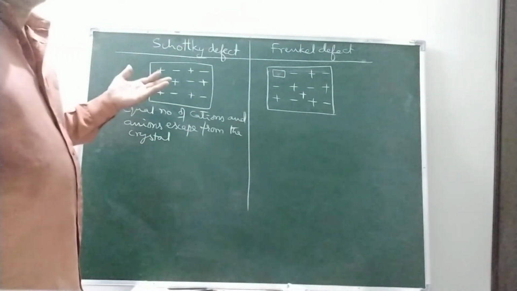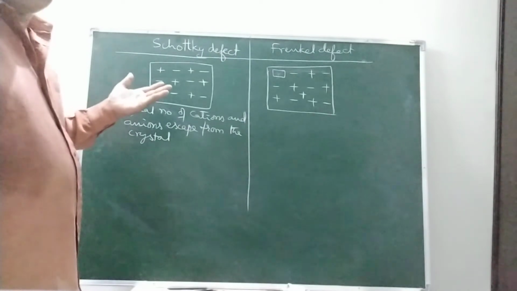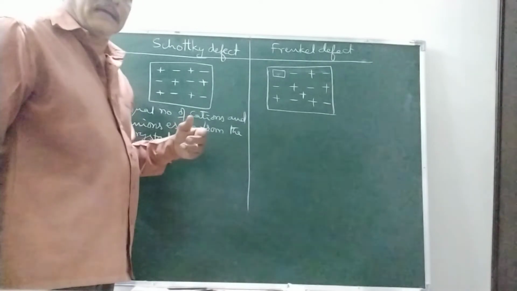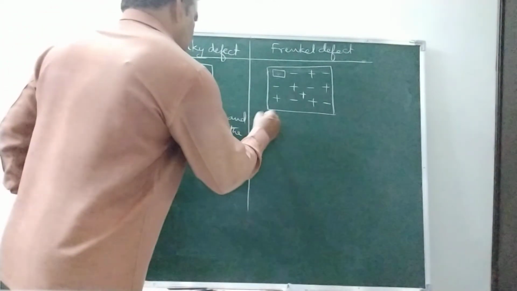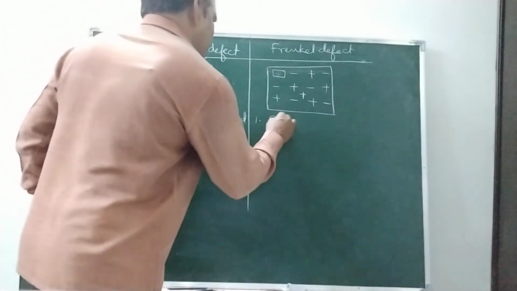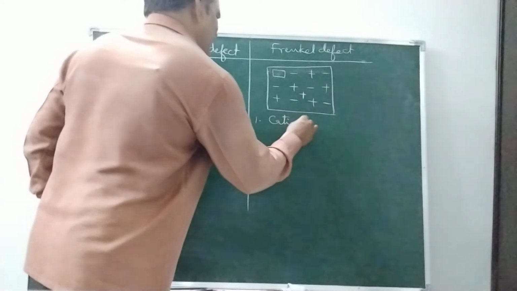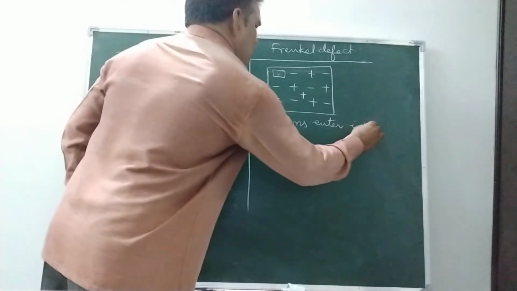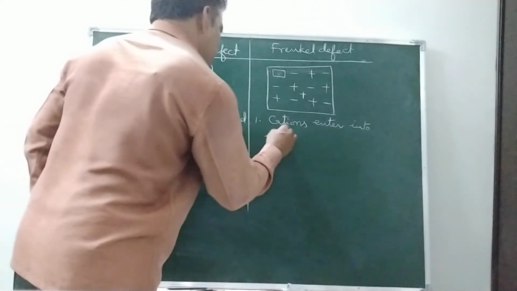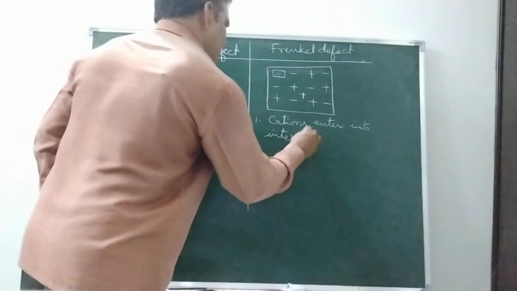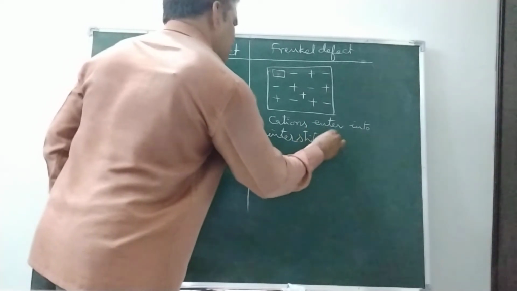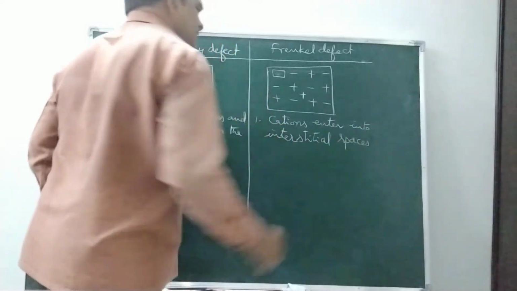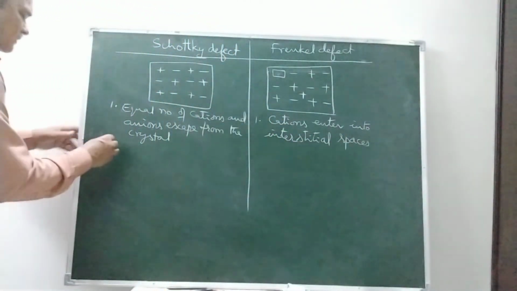Only cations miss from the lattice point, but not anions, because cations have less size when compared to the anions. So cations enter into interstitial spaces. Next, second one.